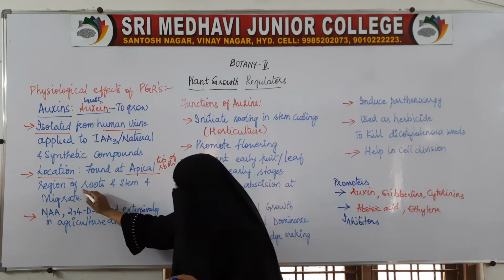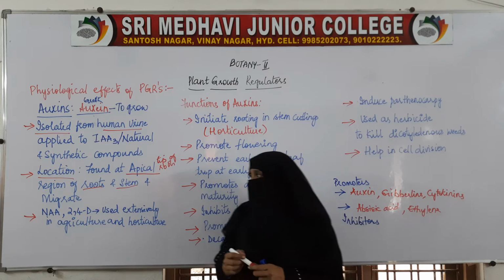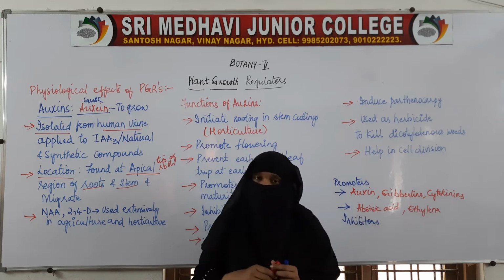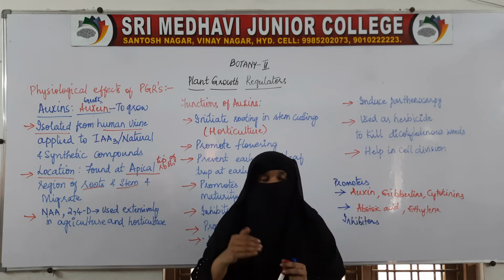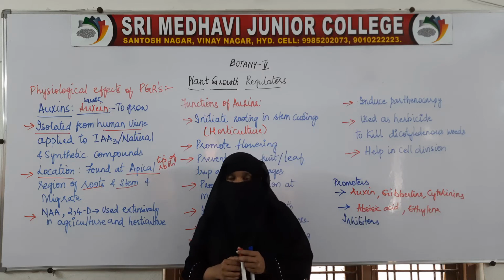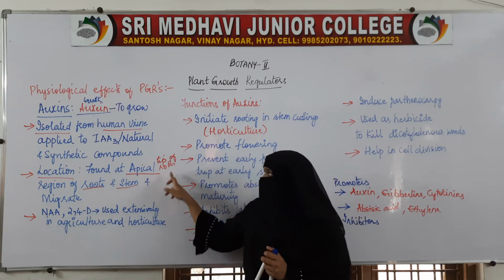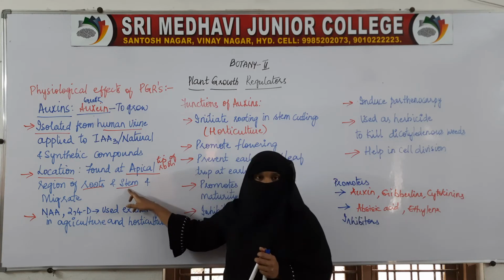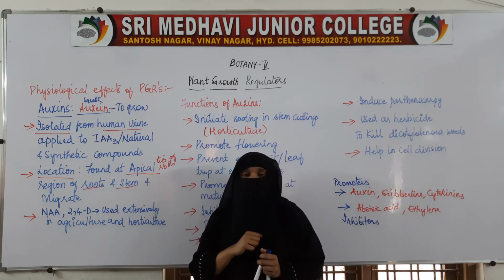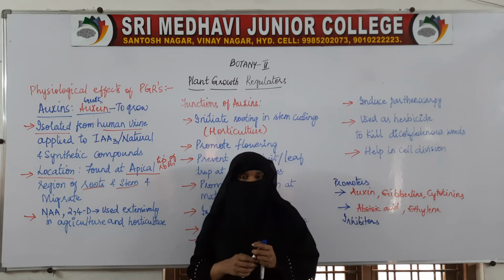We find auxin at the tip of roots and stem, and from there it migrates to other parts of the plant where it is required.